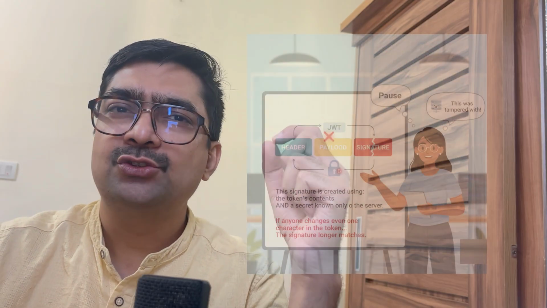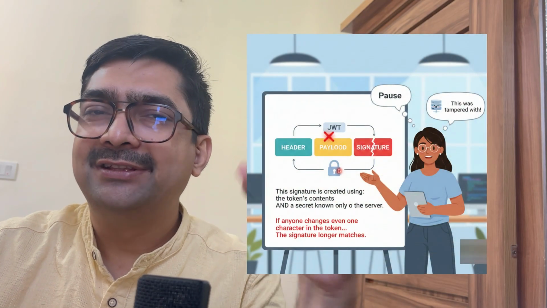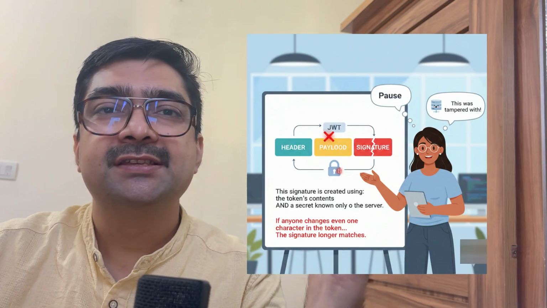How is the signature created in the system? Signature is created with the token's content and then with a secret passphrase that is maintained at the server side. Both of these are used to create a very unique signature. Now, if any user tries to modify or tamper with the content, the signature will no longer match.